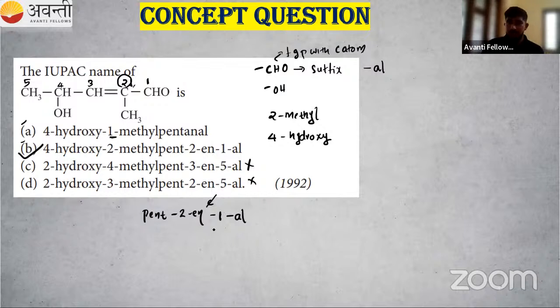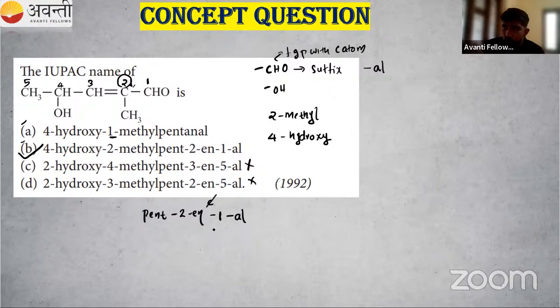So this is another example for you. Here we have studied there is more than one functional group. That means a polyfunctional compound. So we have to check the priority order. So one will be the main functional group. The other will be a substituent or a branch. So our main functional group should get the least number.